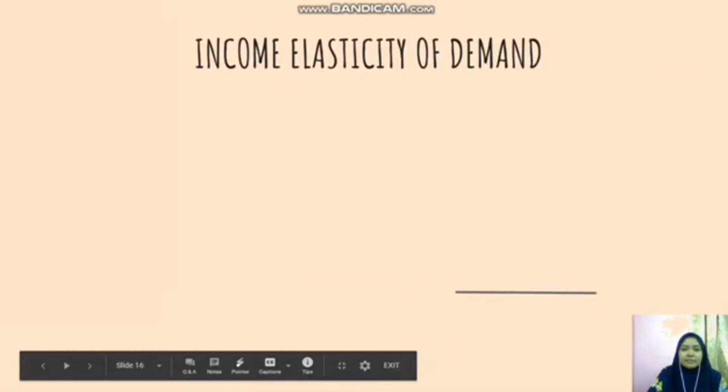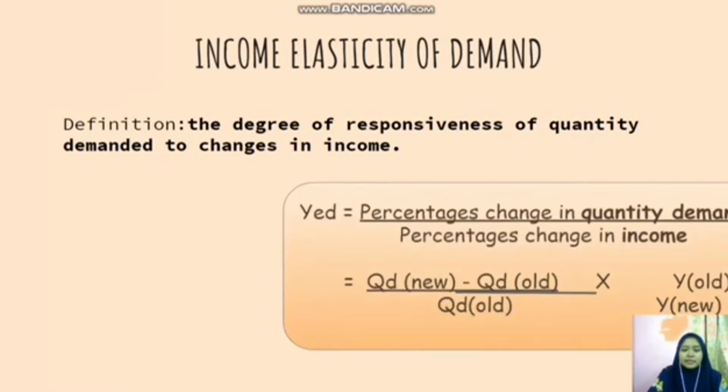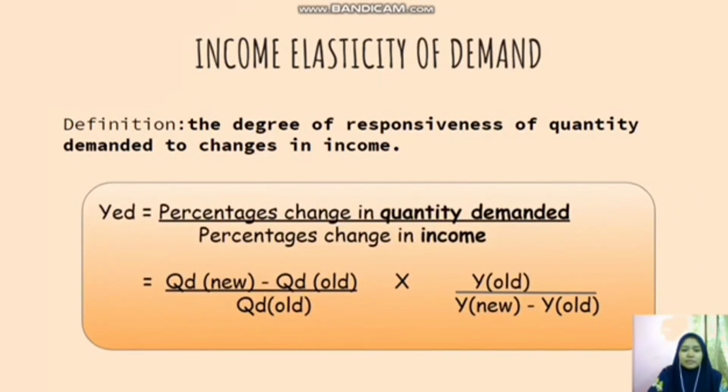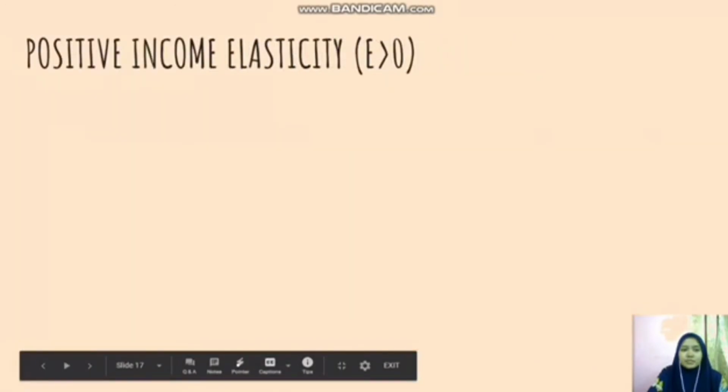My part is income elasticity of demand. The definition is the degree of responsiveness of quantity demanded to change in income. It can be calculated using this formula: percentage change in quantity demanded over percentage change in income. The first part is positive income elasticity, which is E more than 0.